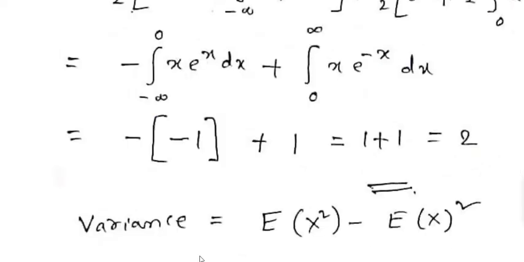Now the formula for the variance is given by E of x square minus E of x whole square. Okay, what is E of x square, and what is E of x whole square? What is E of x square minus E of x whole square?